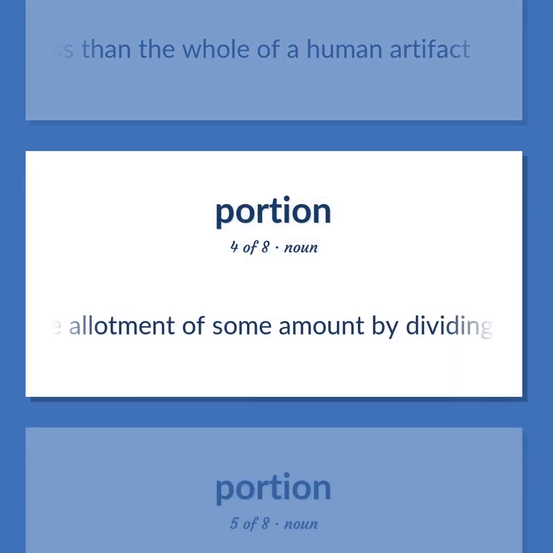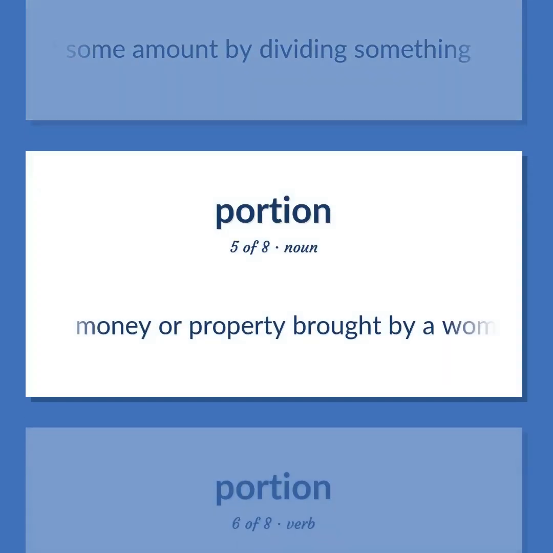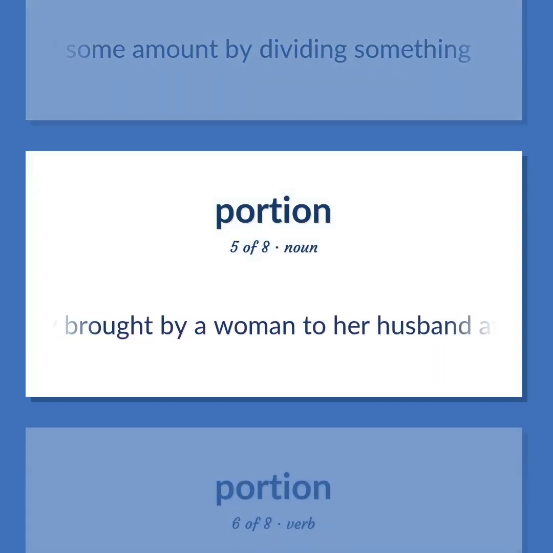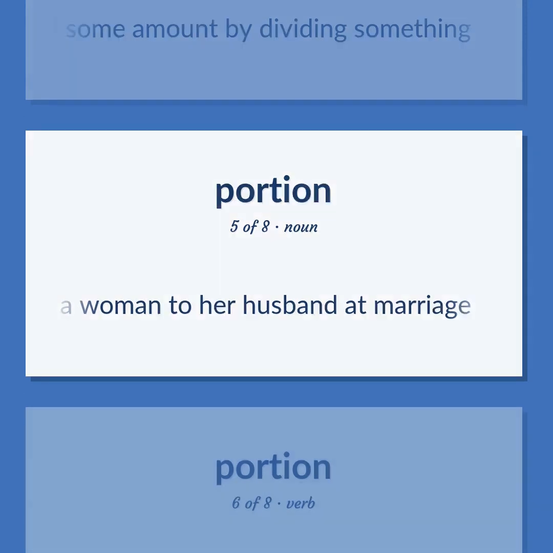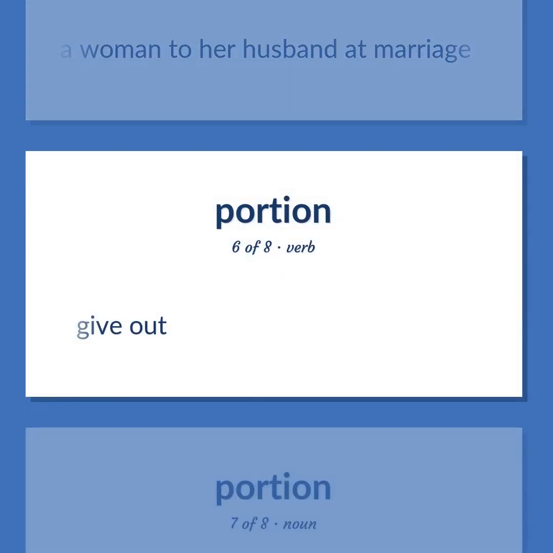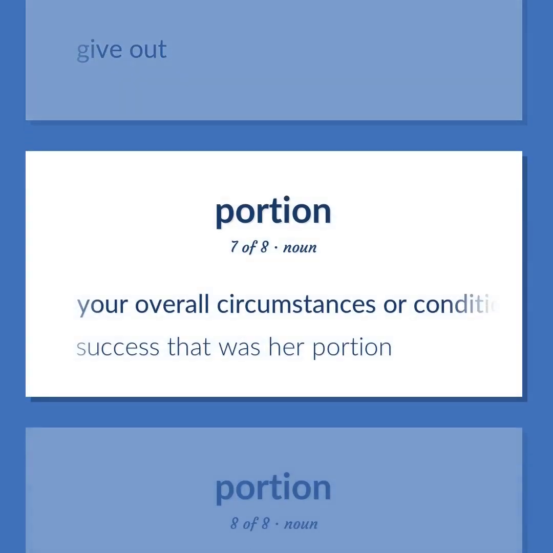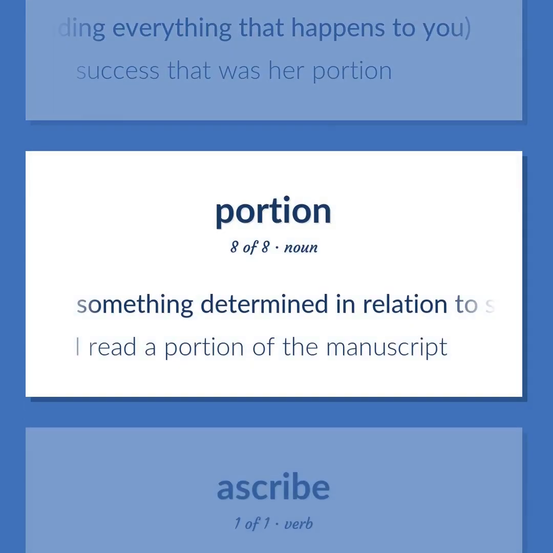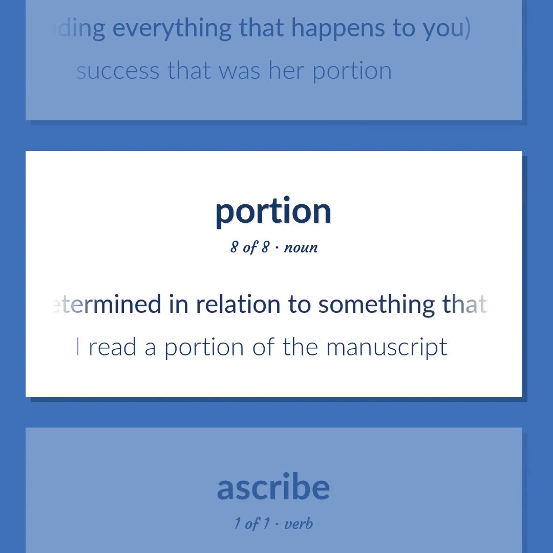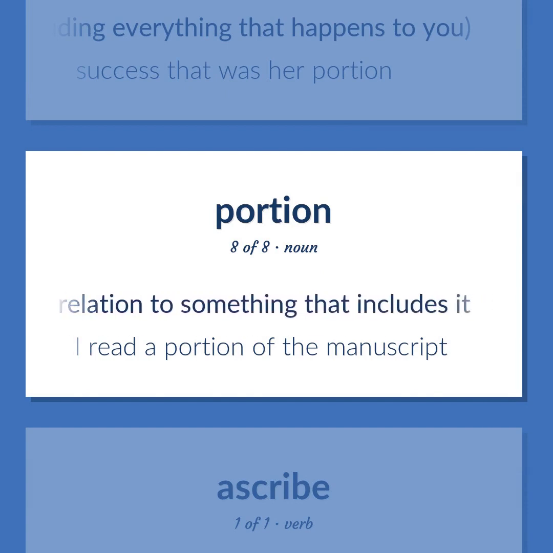The allotment of some amount by dividing something. Money or property brought by a woman to her husband at marriage. Give out. Your overall circumstances or condition in life, including everything that happens to you. Success that was her portion. Something determined in relation to something that includes it. I read a portion of the manuscript.